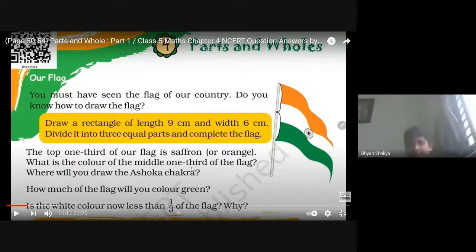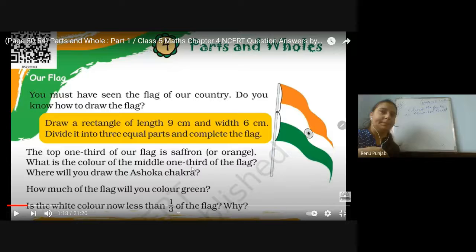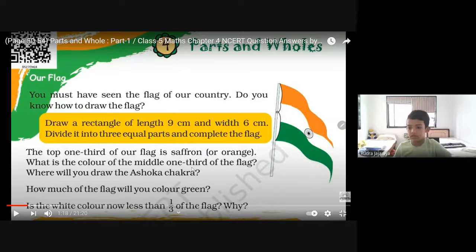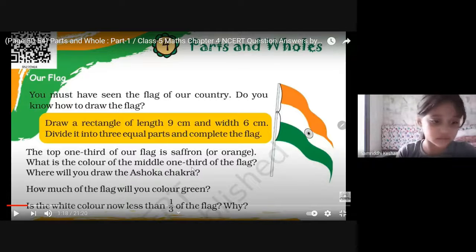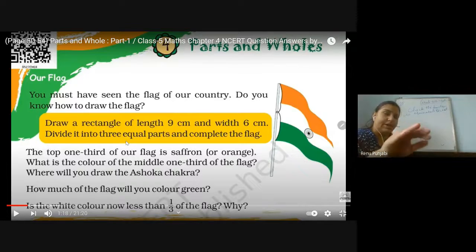Do you think all are equal? Yes. So please take pencil and paper and draw a flag with a length of 9 centimeter and a width of 6 centimeter. In the book or in the notebook, wherever you want, please draw.